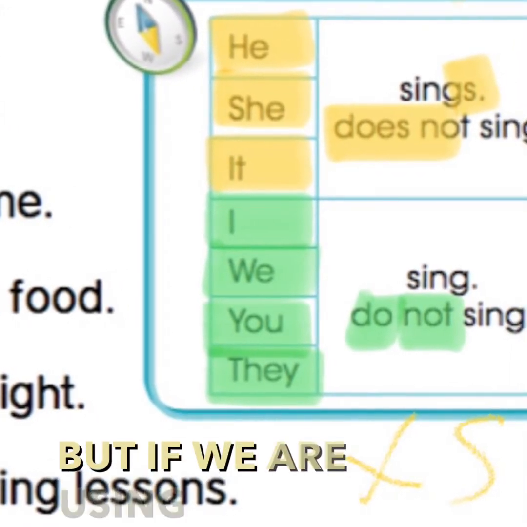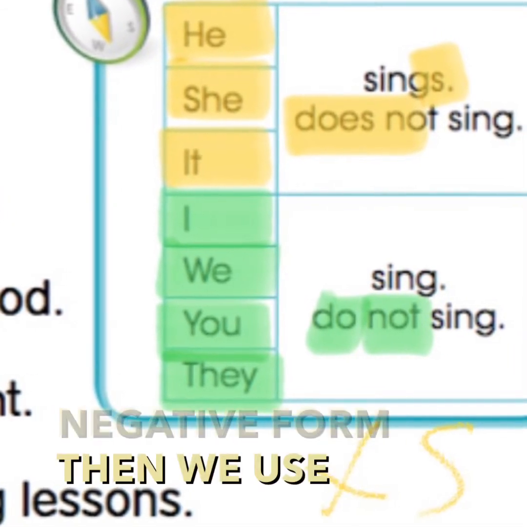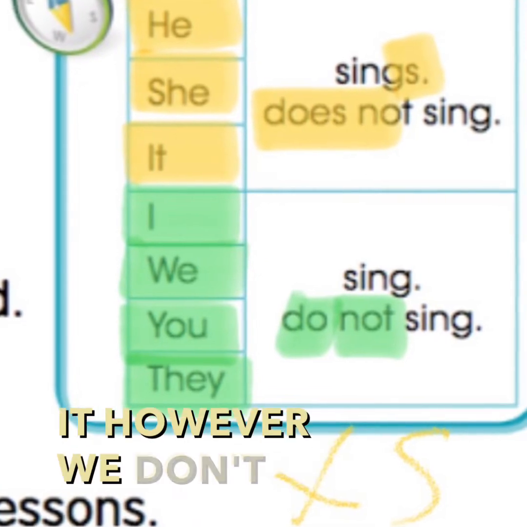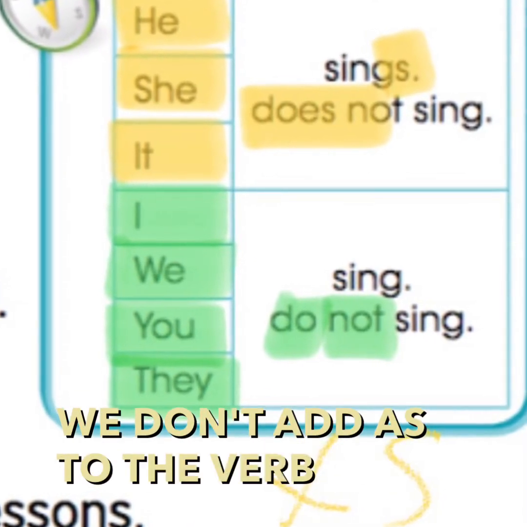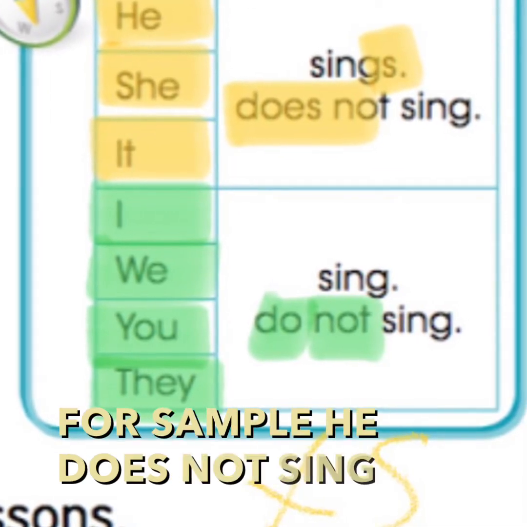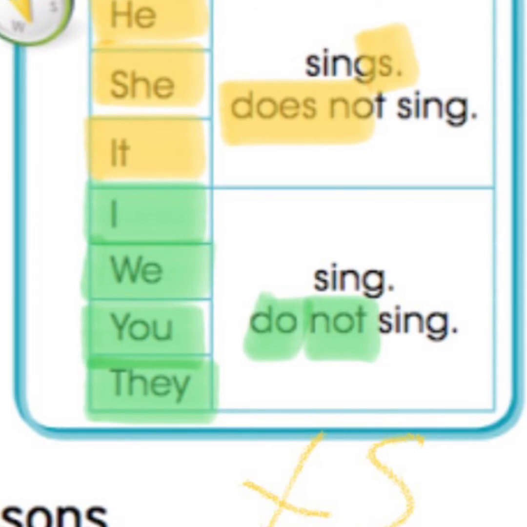But if we are using the negative form, then we use does not for he, she, it. However, we don't add S to the verb after does not. For example, he does not sing, she does not sing, it does not sing.